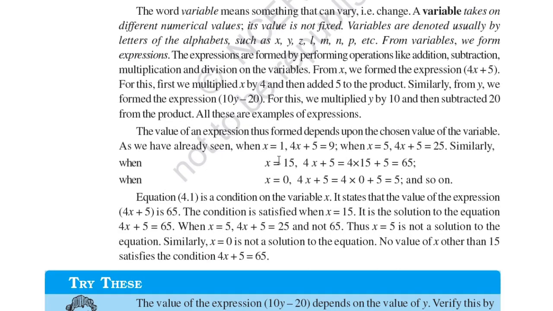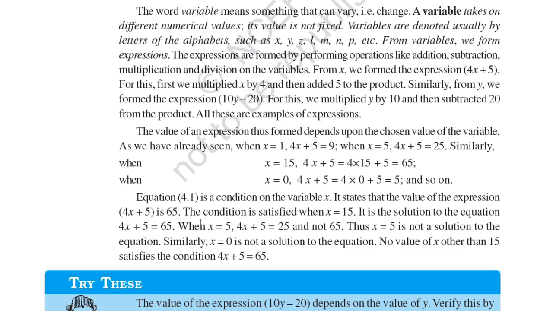As we have already seen, when x is equal to 1 we get 9, x is equal to 5 we get 25, x is equal to 15 we get 65, x is equal to 0 we get 5, and so on. So equation 4.1 is a condition on the variable x. It states that the value of the expression 4x plus 5 is 65. The condition is satisfied when x is equal to 15. So this is how they told the number which they had in their mind. It is a solution to the equation 4x plus 5 is equal to 65.